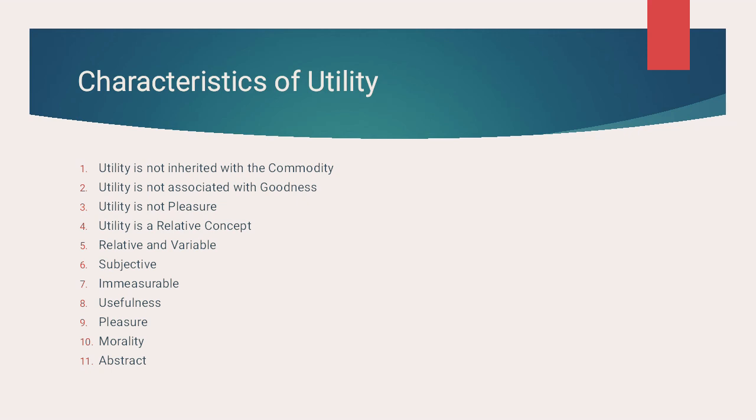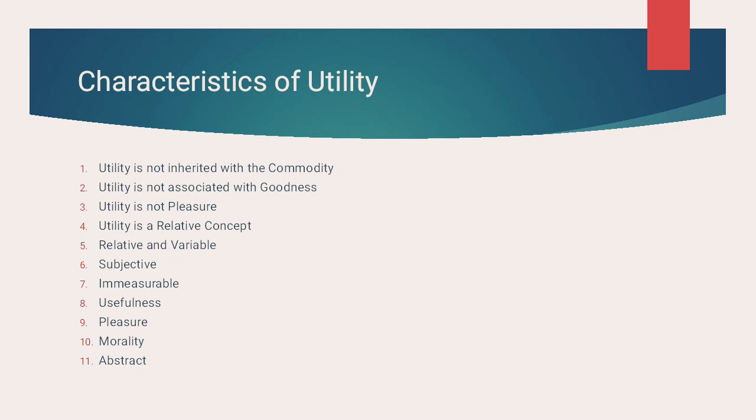This is because the quality and marginal utility has inverse relationship. Fifth, relative and variable. Utility is highly relative and variable. It varies from person to person, from time to time. The utility of a commodity gives different level of satisfaction to different people, as I already gave an example of wine.